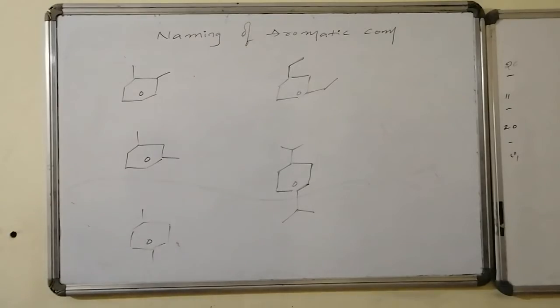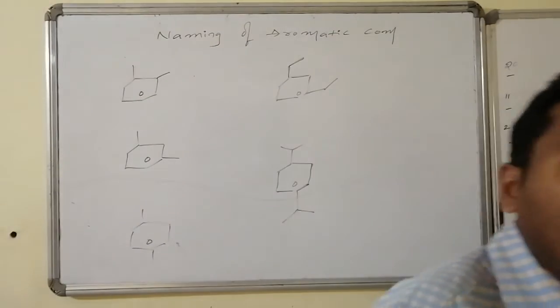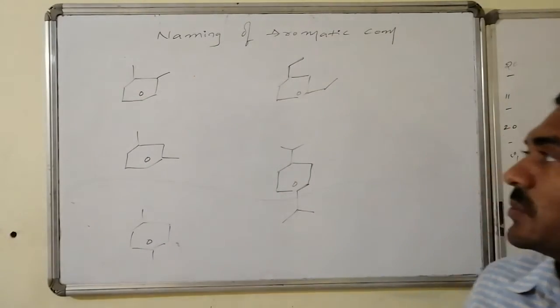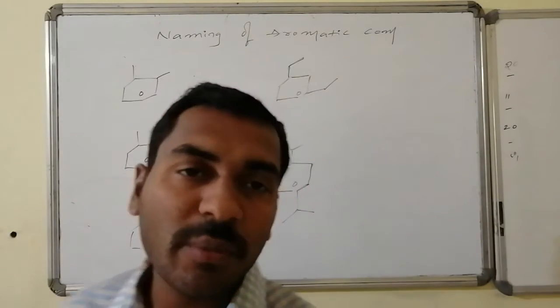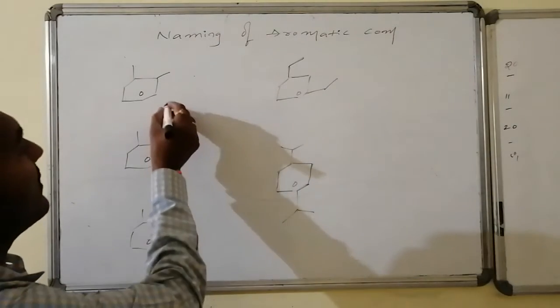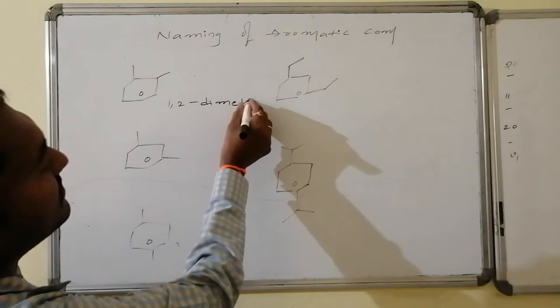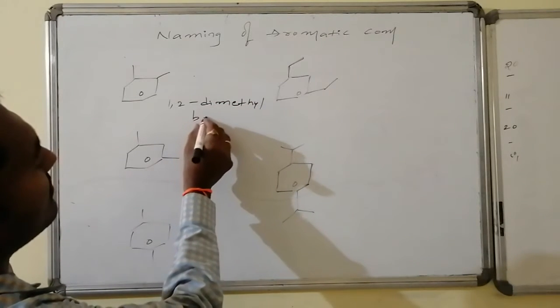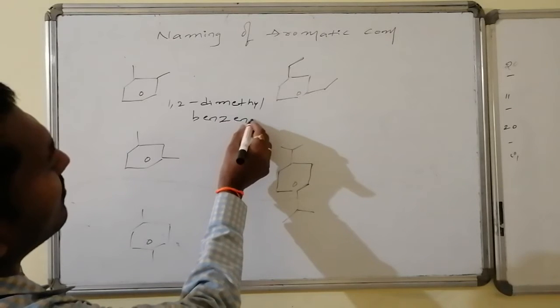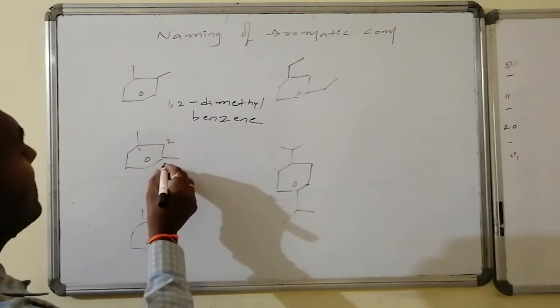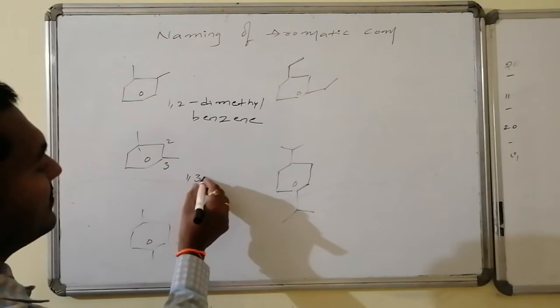Yes, some of the di substitutions present over the benzene as normal alkyl groups, and here the positions over the benzene are adjacent positions, hence it is 1, 2 dimethyl benzene. And this is 1, 3 dimethyl benzene.